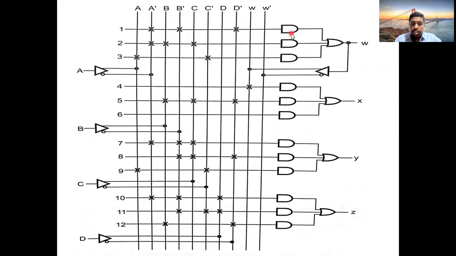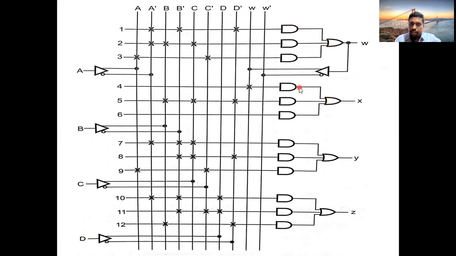See, already I said that in PAL only AND gates are programmable. So only for AND gates you put cross marks. For OR gates you don't find any cross marks. Directly connect them to the OR gates.